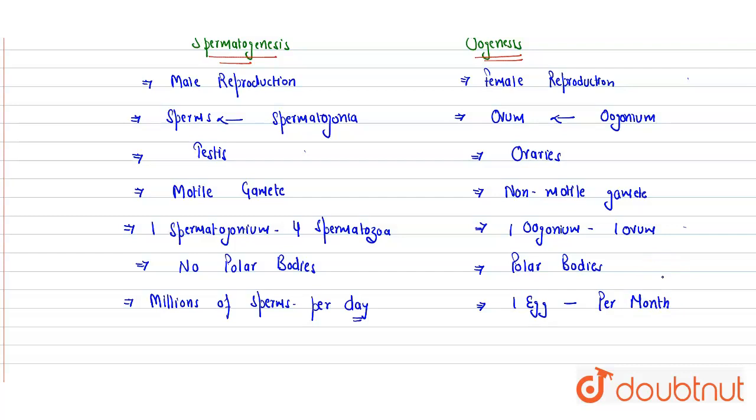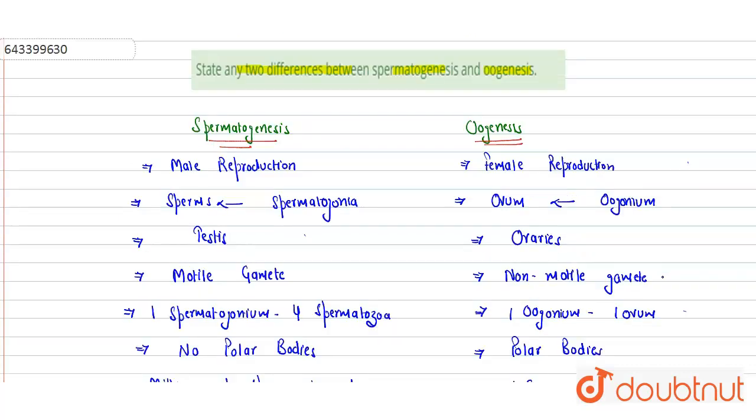So these are the basic major differences between spermatogenesis and oogenesis.